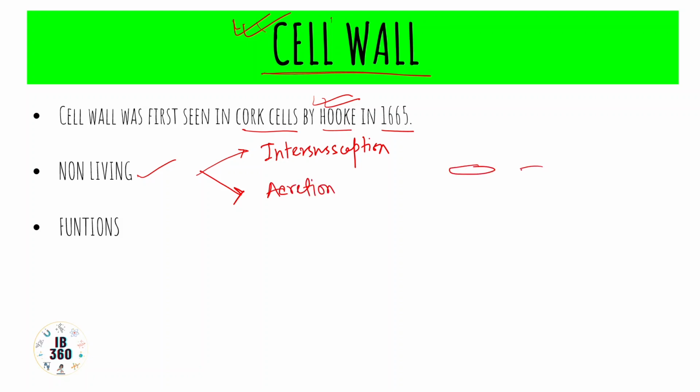Suppose this is a membrane and these are the components of the membrane, and from some other environment new substances are coming and they are getting deposited and incorporated within the already existing membrane. And this is how the length or the capacity of the already existing membrane increases. So we say that the membrane is growing. So this is intersusception. That means within the existing membrane, extra membranous substances are coming and adding up to it.